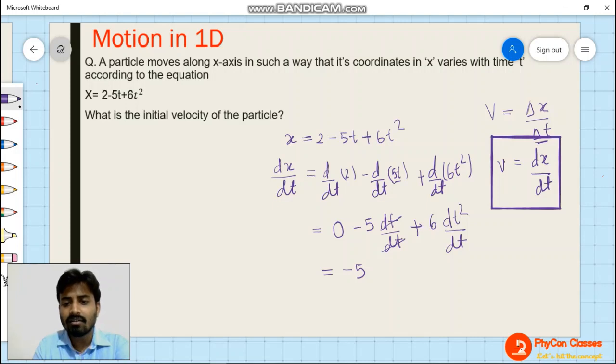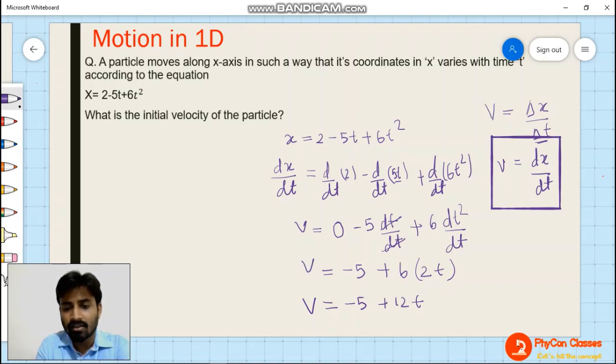So now this is going to be minus 5, and dt and dt both are going to be cancelled, right? So it will be minus 5 plus 6 into, what is the differentiation of t square? t square is in the format of x to the power n. For x to the power n, the differentiation is n x to the power n minus 1. So that will be 2 t to the power 2 minus 1. 2 minus 1 is 1. So the answer is going to be 2t. Correct? So the final answer here is minus 5 plus 12t. That is the equation for velocity. dx by dt is nothing but what? Velocity. So now we have the velocity equation.